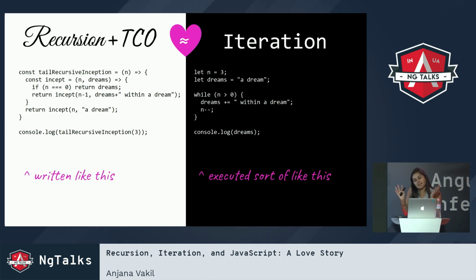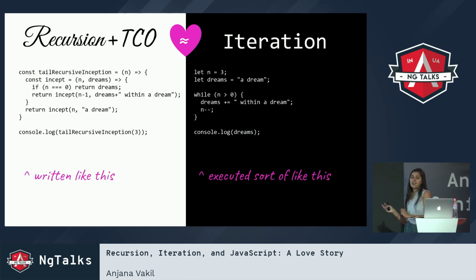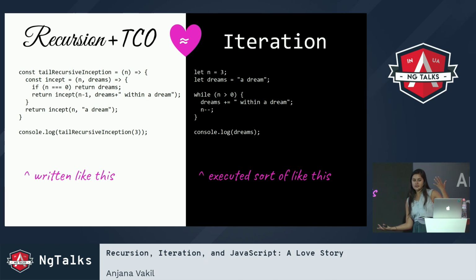It's almost like JavaScript sees this as a for loop, where it's like, okay, start out with n being 3 and the accumulator being a dream, and then as n goes to 0, just keep adding phrases to the dream's accumulator and keep decrementing n until we hit 0, and then just log it. Just tell me what it is. So we've got code that's written recursively, that's executed a little bit more iteratively, and is therefore more machine efficient.